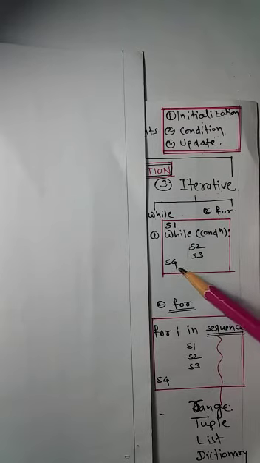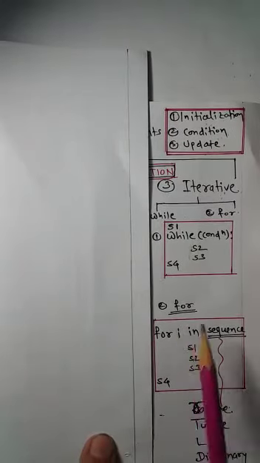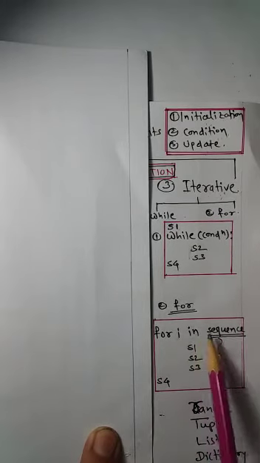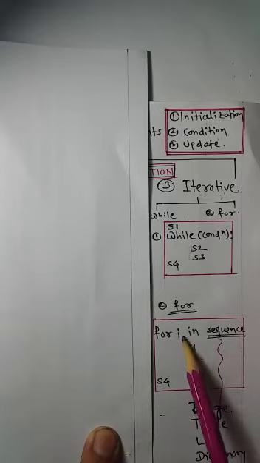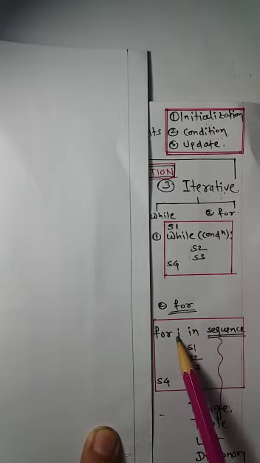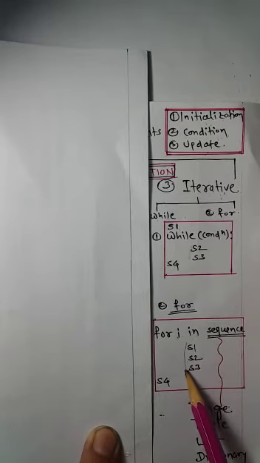The other kind of loop structure is the for loop. In the for loop, the format is: for I in sequence. Now I is a loop variable. This sequence may be a range, a tuple, a list, or a dictionary. So for I in sequence, each element in the sequence will be assigned to I, and then for that, these statements will be executed.